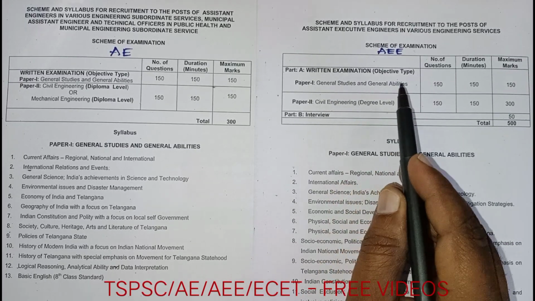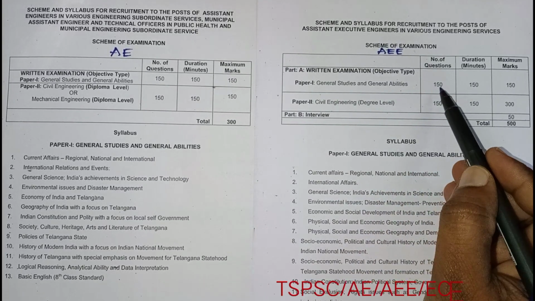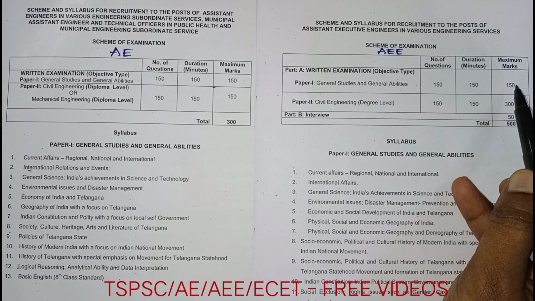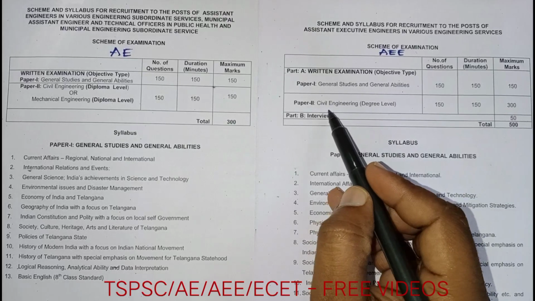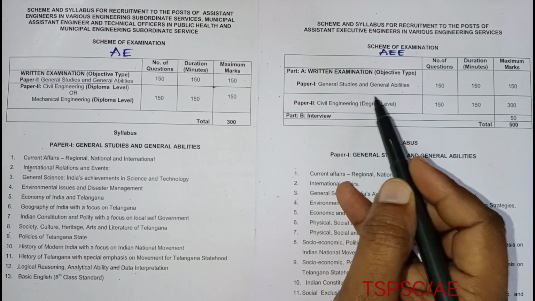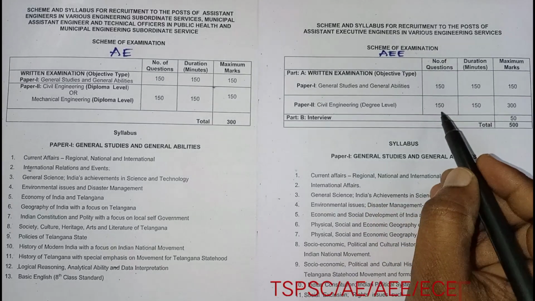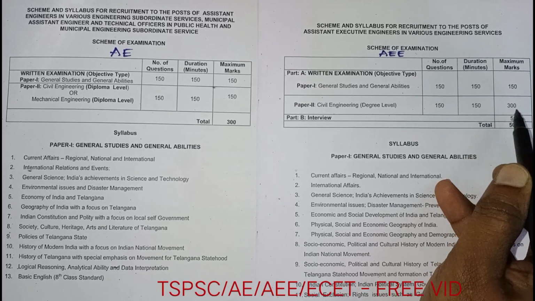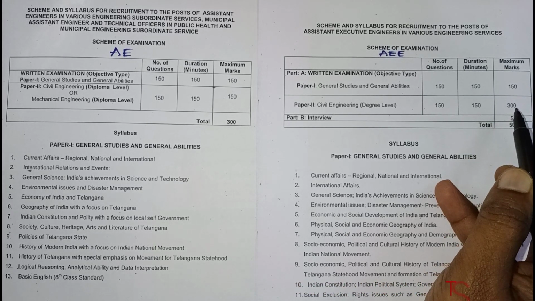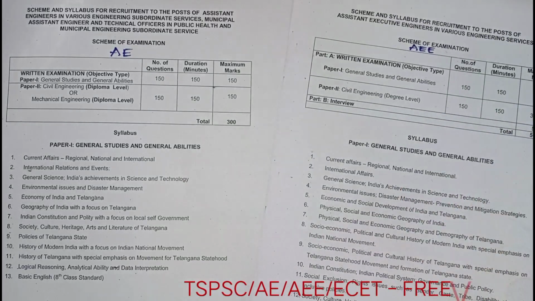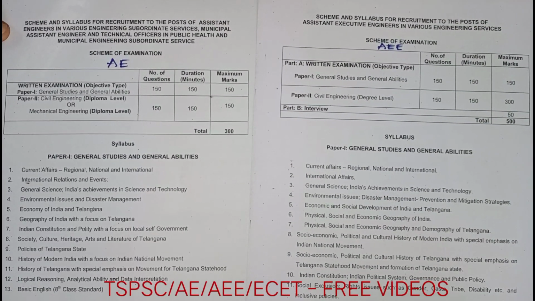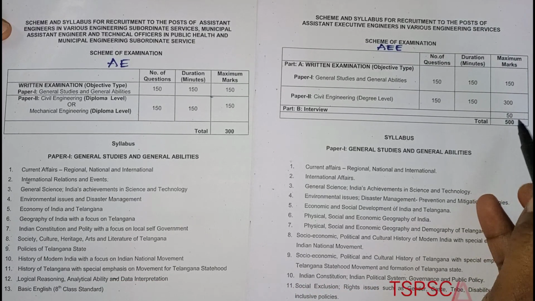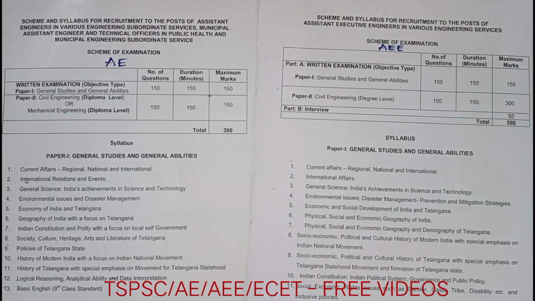Paper 1 is general studies and general abilities, with the same number of questions, 150, the same duration of 2.5 hours, and maximum marks of 150, so each question is 1 mark. Coming to paper 2, civil engineering at degree level, there are 150 questions, 2.5 hours, but 300 marks, so each question carries 2 marks. Coming to part B, the interview, it carries 50 marks. So altogether it is 500 marks here, and 300 marks for AE.